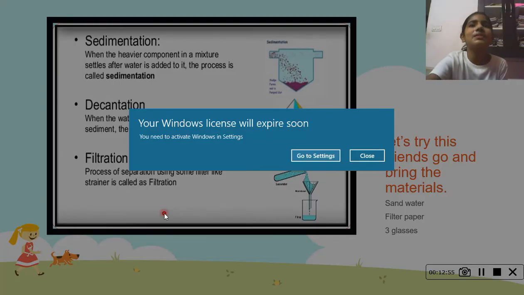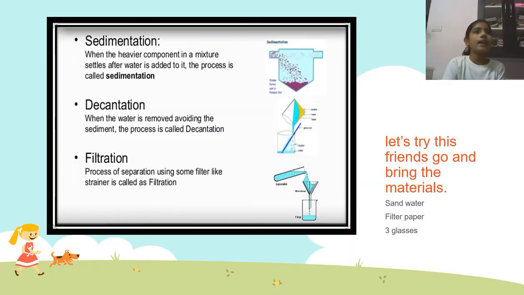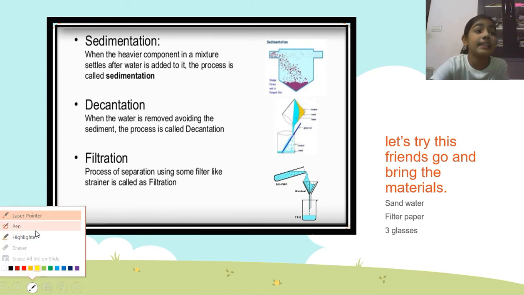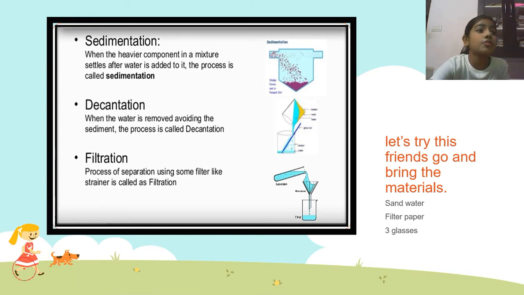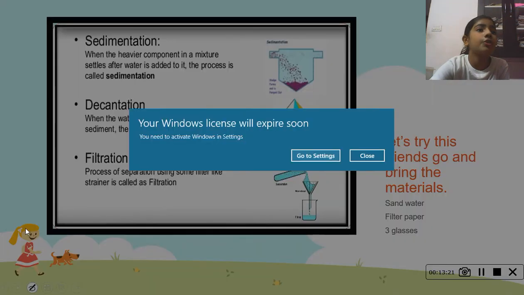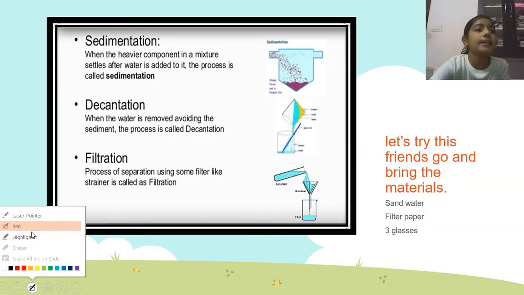Here comes something. Sedimentation, decantation, filtration. We all know that. In the fourth chapter, you have learned about soluble and insoluble, guys. Just recall once what you have seen last time, right, guys?